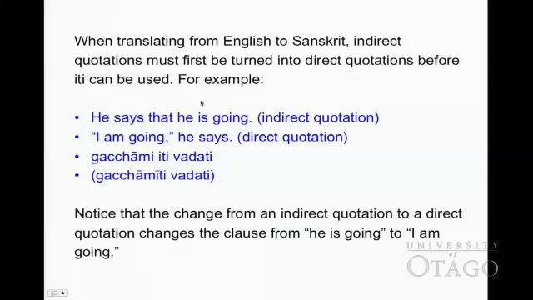When translating from English to Sanskrit, indirect quotations must first be turned into direct quotations before iti can be used. For example, when you say, he says that he is going, this is indirect quotation. You have to change from indirect quotation to direct quotation, that is, I am going, he says.